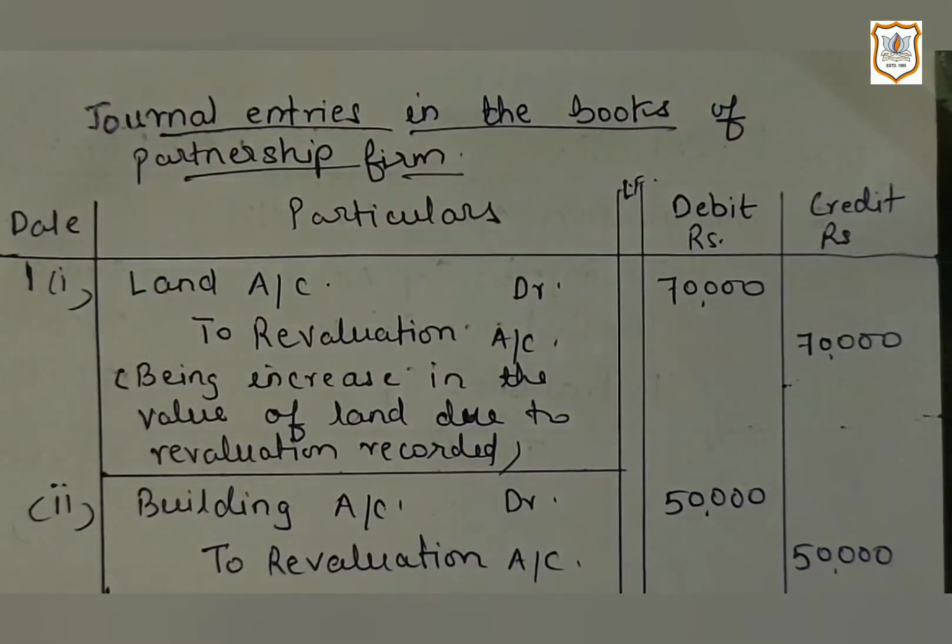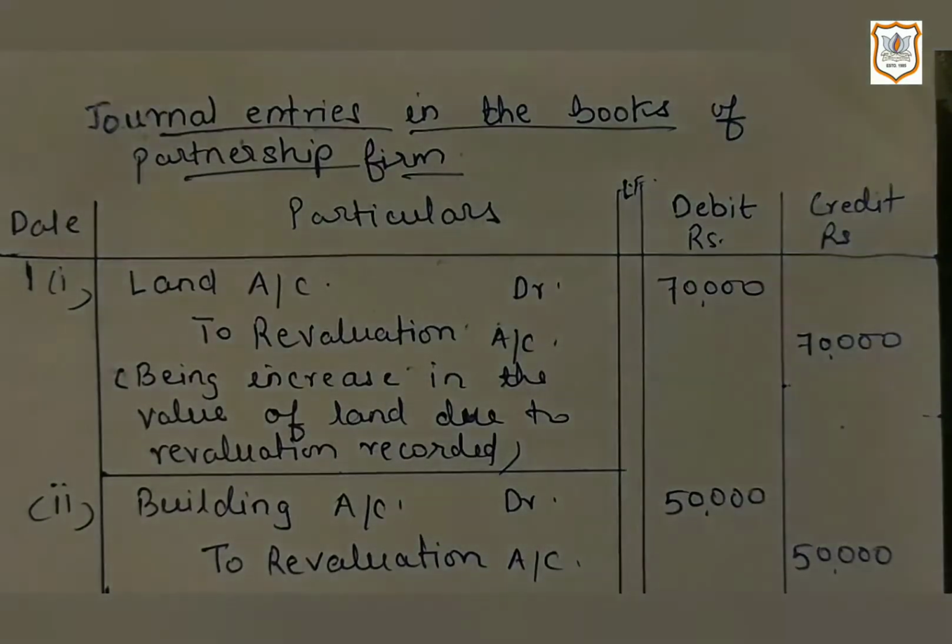Here in the question, the first information given is that the value of land is to be increased up to 2,50,000 and building value is to be increased by rupees 50,000. And if you see in the balance sheet, the value of land is given 1,80,000.